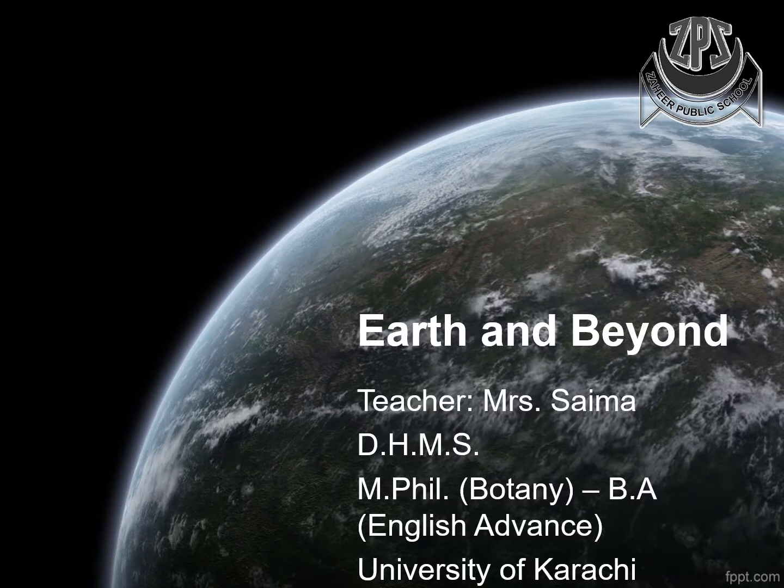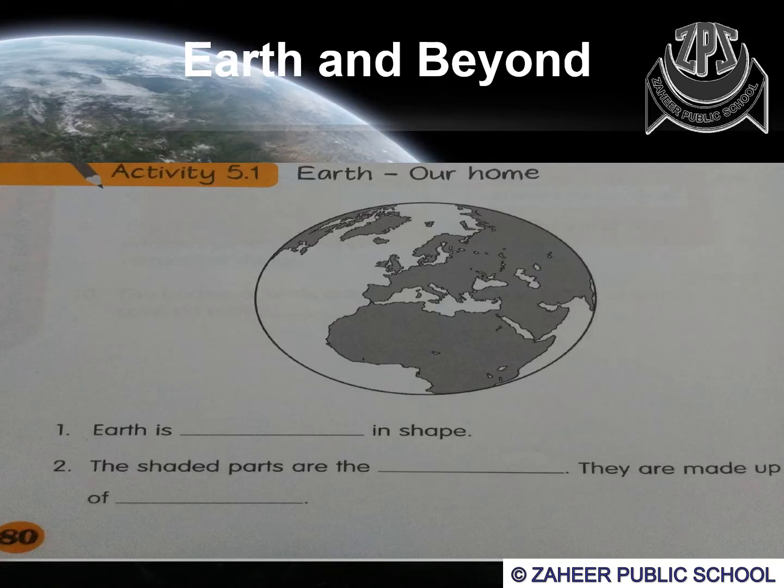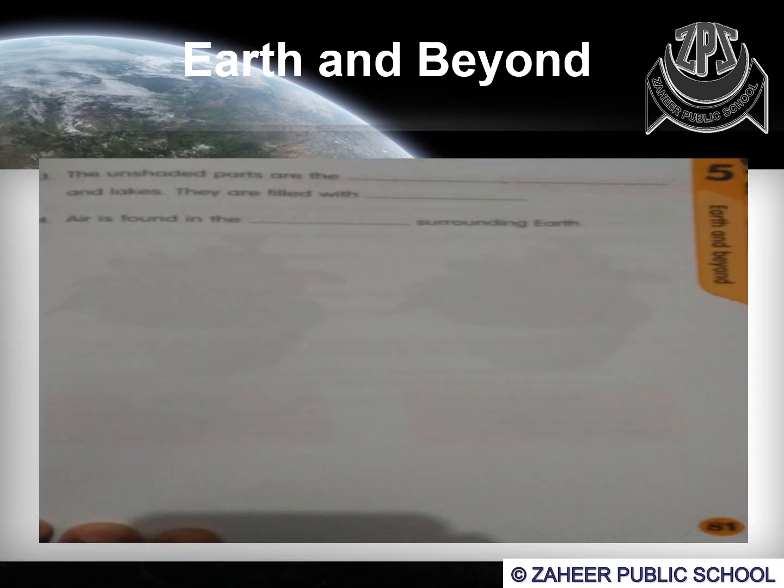Students, the explanation of the chapter Earth and Beyond has been given to you in the class. Now you have to complete the activity given in your workbook of science. In the activity 5.1 Earth Our Home, you have to complete the blanks given on your page number 80 with the help of your book. You have to just fill the blanks related to your chapter. The blanks continue to the next page, page number 81. Okay, you have to complete all the blanks.